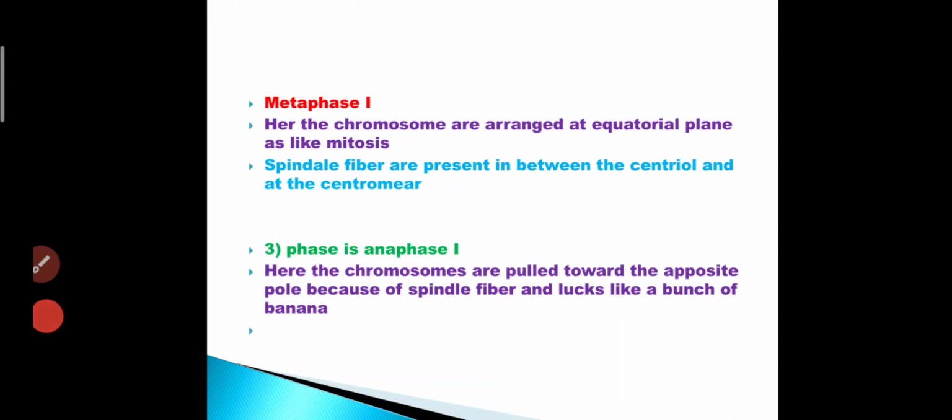The third stage is anaphase, and here the chromosomes are pulled towards the opposite poles because of the spindle fibers and look like a bunch of bananas.